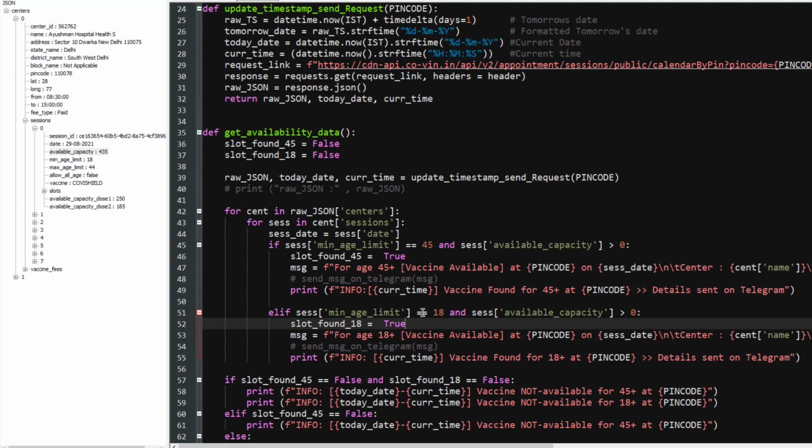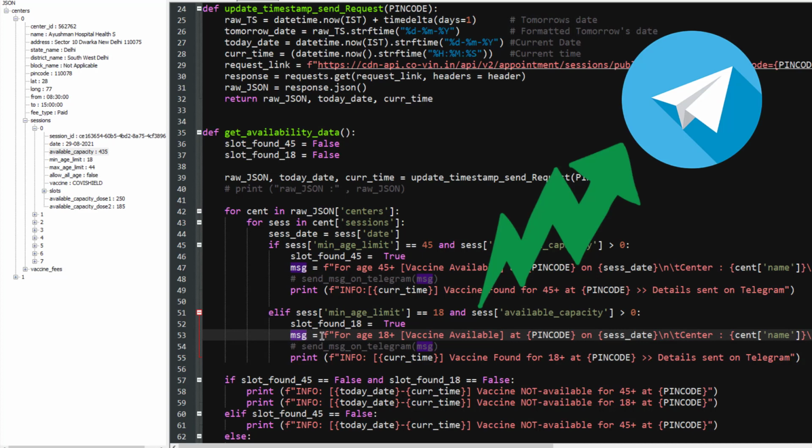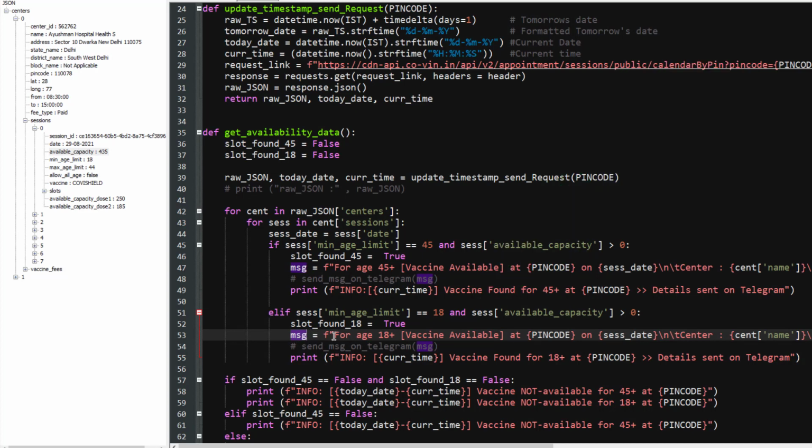Okay, till now it is done. Then once it is found that it is available, I'll create a message, and I'll tell you why I'm creating this message. This is exactly what we are going to send on Telegram. So we are creating the message using an f-string. Once we are confirmed that there are vaccines available for 18 plus age, we can send information like: for age 18 plus, vaccine available at a particular pin code.